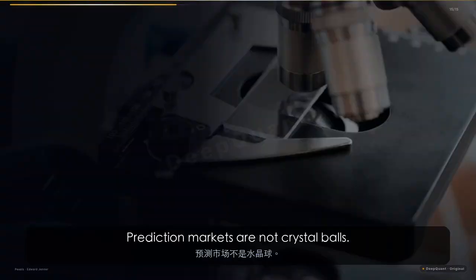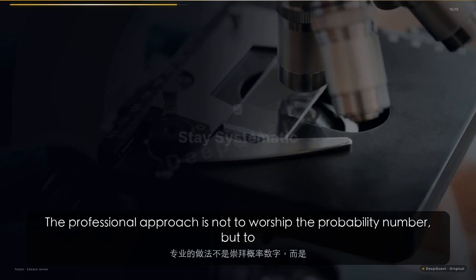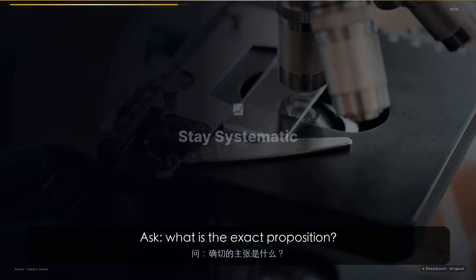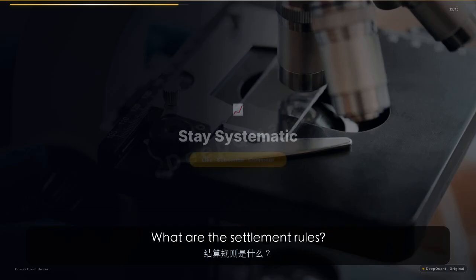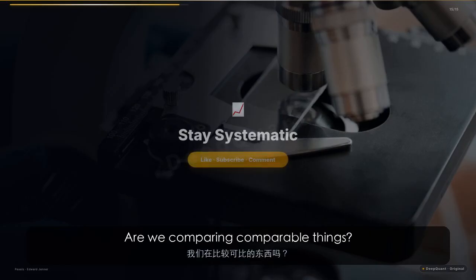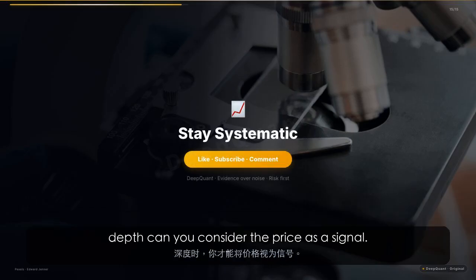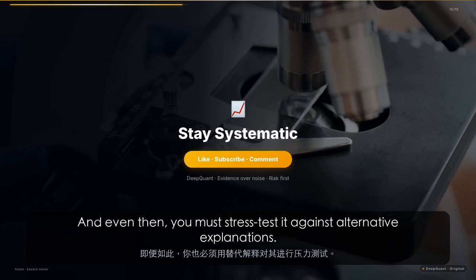Prediction markets are not crystal balls. They are information compression engines with noise, friction, and rule risk. The professional approach is not to worship the probability number, but to deconstruct it. Ask, what is the exact proposition? What are the settlement rules? Is the quote executable? Are we comparing comparable things? Only when you have a clean proposition, a healthy market structure, and real depth can you consider the price as a signal. And even then, you must stress test it against alternative explanations.